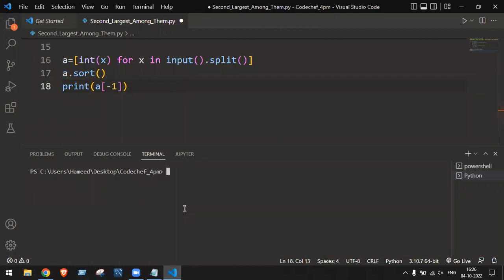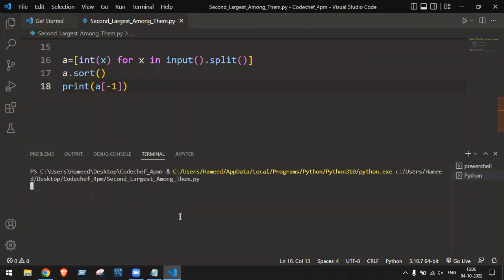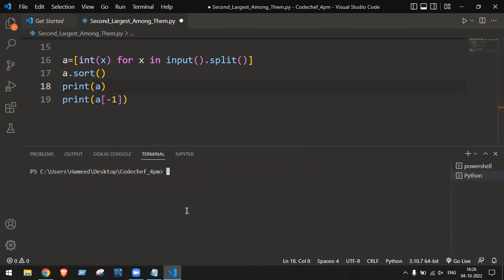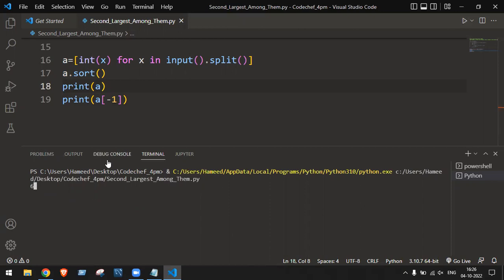So let us try again once now. Clear screen, run the code. So provide some values 5, 7, 3, 8, 4, 6. When it gets sorted now, what will happen? It will get sorted. So first I'll print sorted, print A, then I'll print A of -1. You'll get a proper idea. So run the code: 6, 9, 4, 7, 3, 2, 8, 1. Okay, so what happened? It got sorted. When I do print of A of -1, I'm getting the value 9. If I do A of -2, what will come?